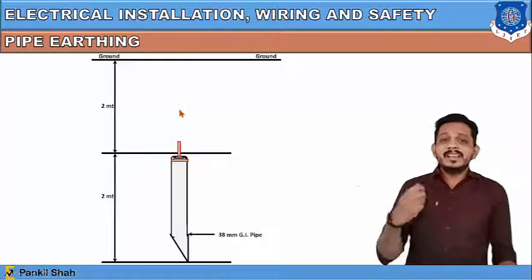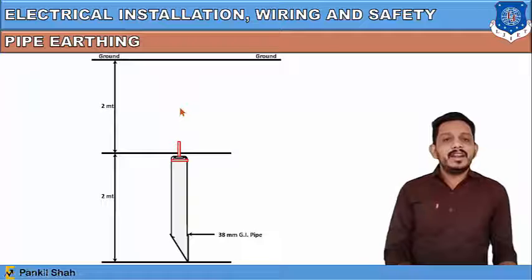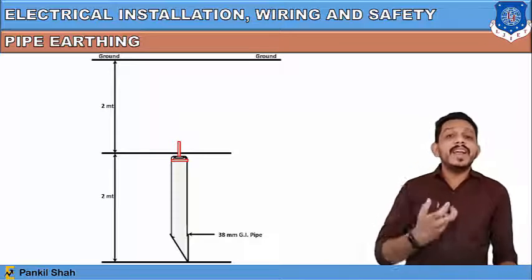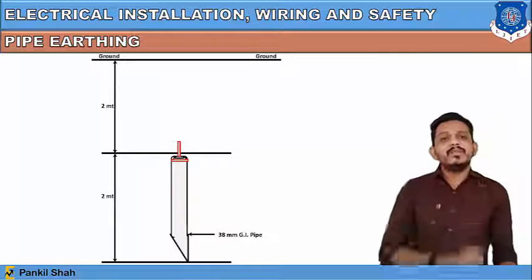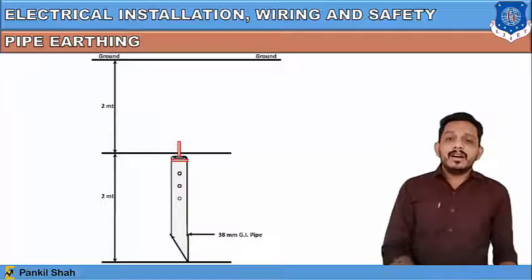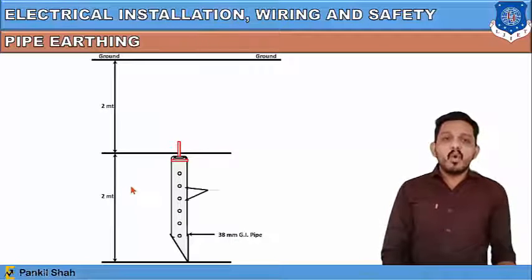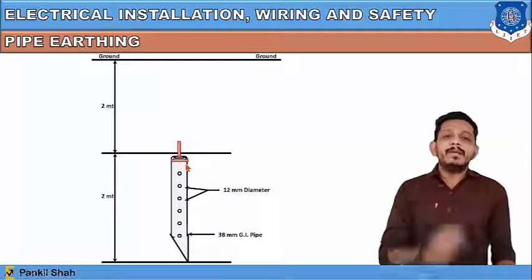This pipe is a 38 mm galvanized iron pipe, and this pipe will carry the electric current in case of a fault. On this pipe, you can see there are some holes available, and those holes are of 12 mm diameter.